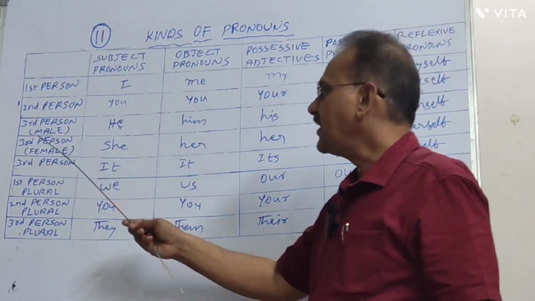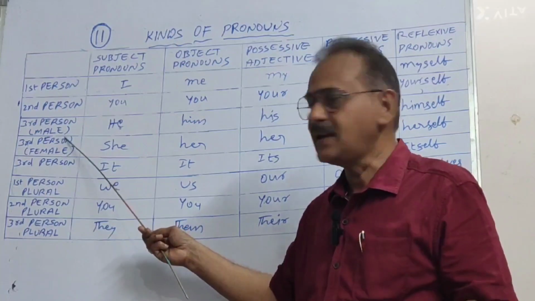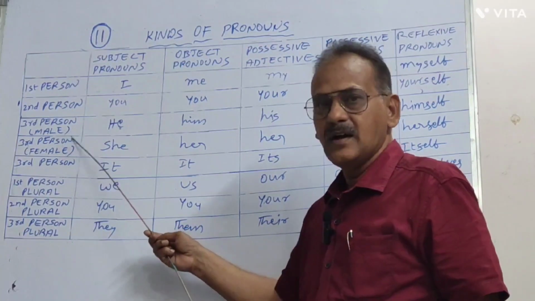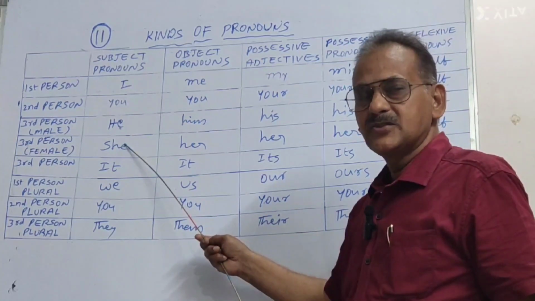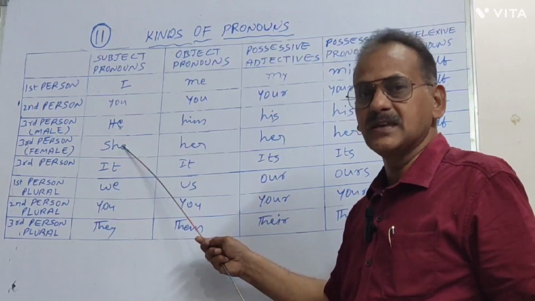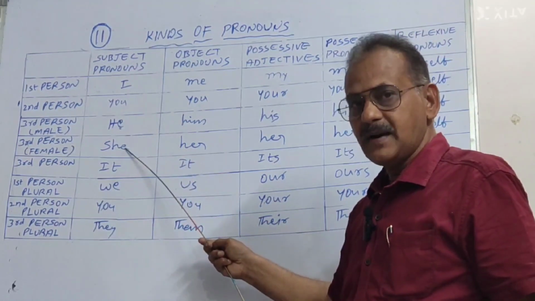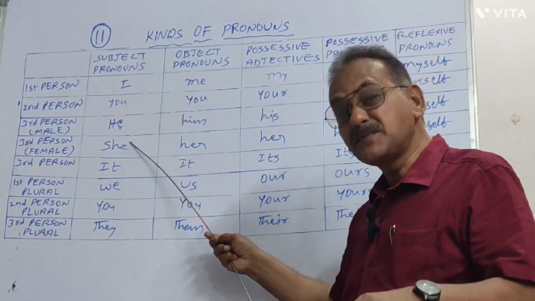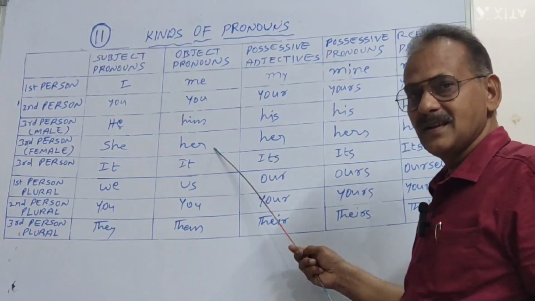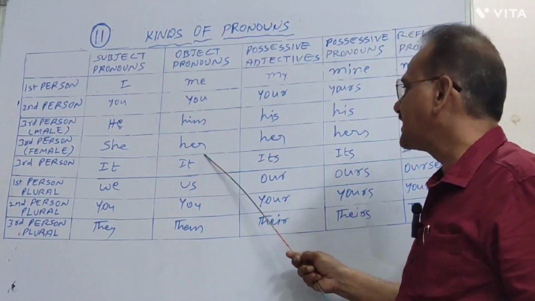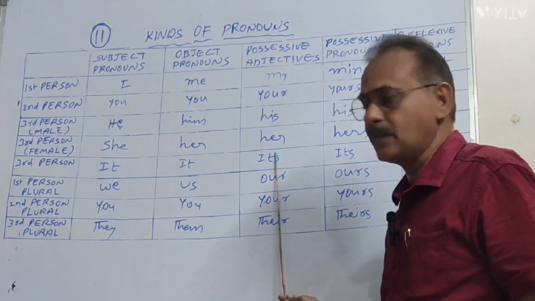Next, in third person female, she is used as the subject pronoun. In object pronoun, this she becomes her, and it carries as her in possessive adjective also.